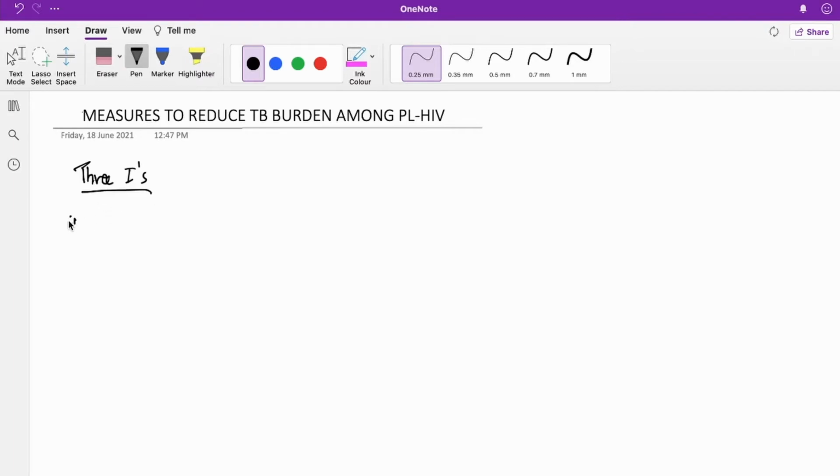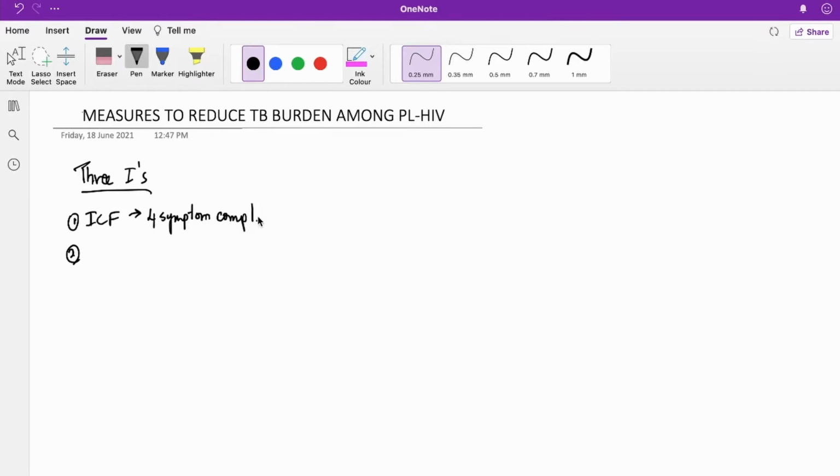The first one is intensified case finding, that is intensified TB case finding at the ICTC centers, the ART centers, the link ART centers, the ART plus centers everywhere. And earlier I said it is based on the 4 symptom complex screening.